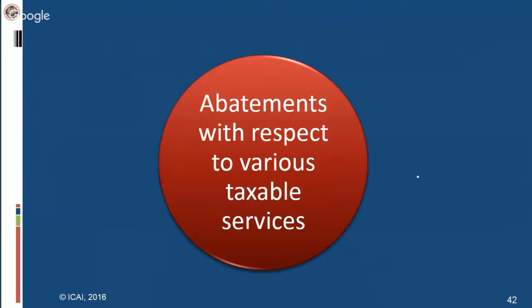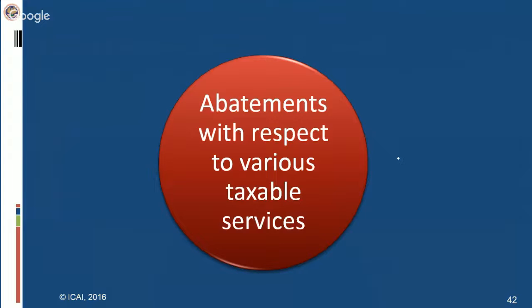That is, if the table in a notification says 40%, so 40% of the value is taxable. So what becomes the abatement? Abatement becomes 60%. That's how it is a way of saying it. Either way you want to say it, you can say the taxable value, or you can say the abatement.